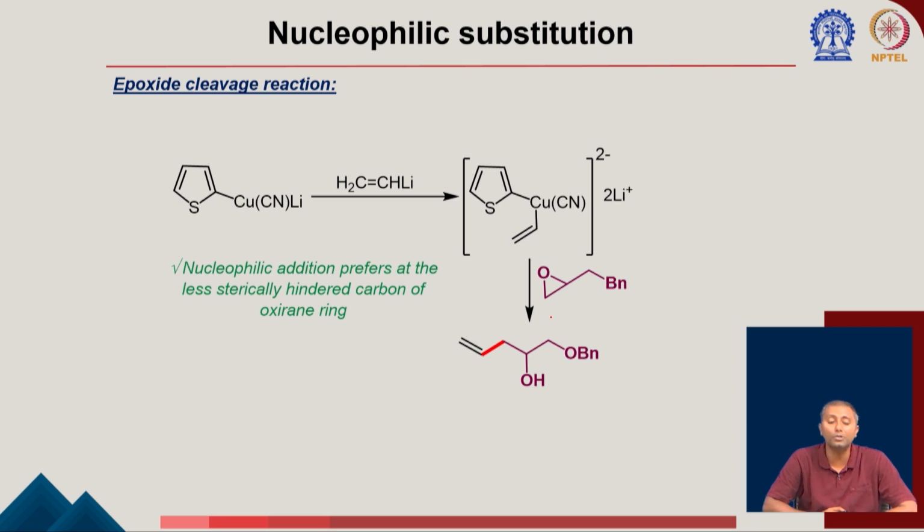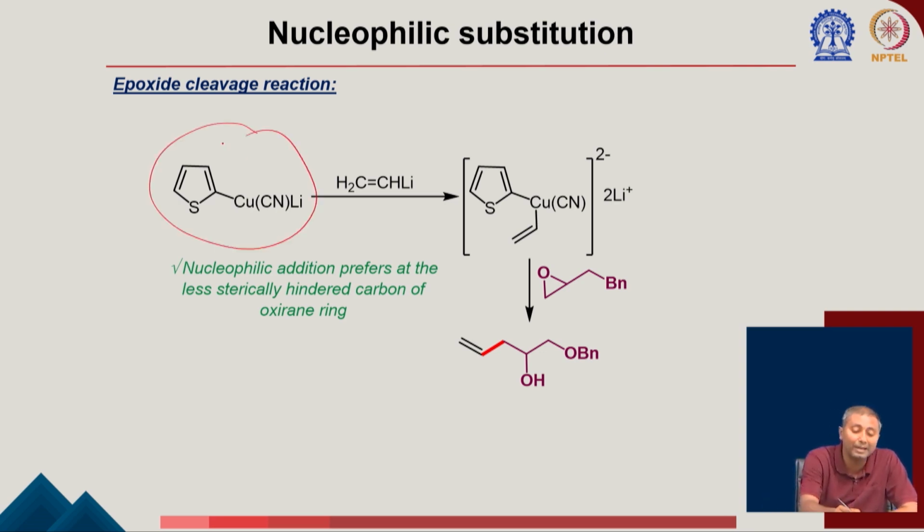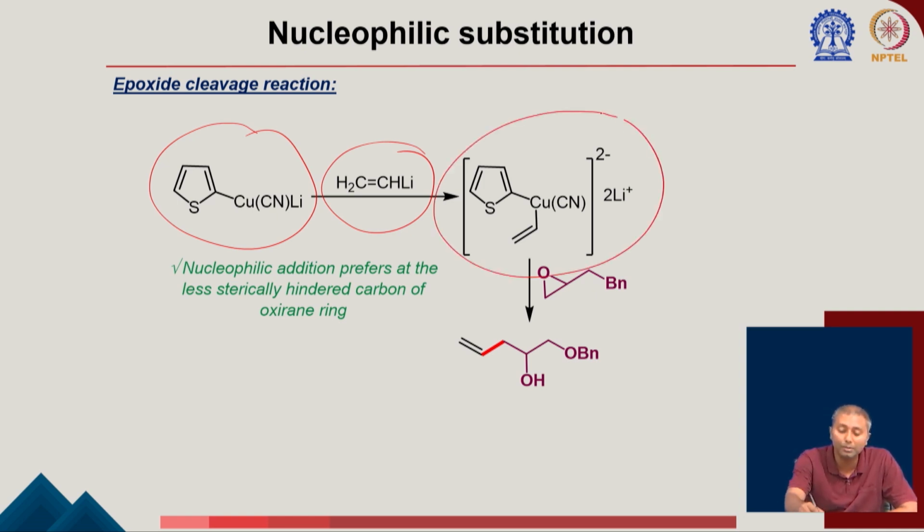Another example of the epoxide cleavage, again as I said, if you use this copper with a thiophene, then that is not going to get migrated. The other nucleophile or the R group which you are going to add to the copper is going to form this dianionic complex. Once you form this dianionic complex, this corresponding cuprate can take part in a reaction with the epoxide, again attacking from the less hindered face of the epoxide to form the product.